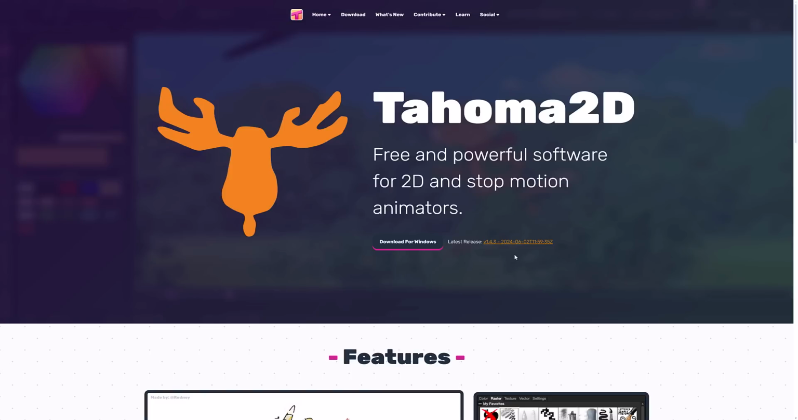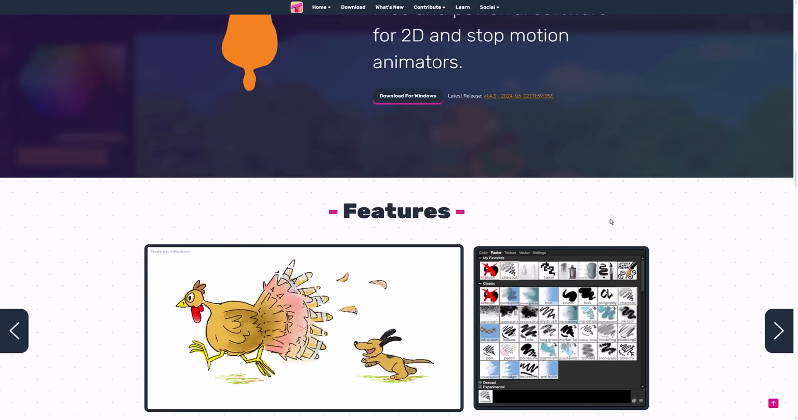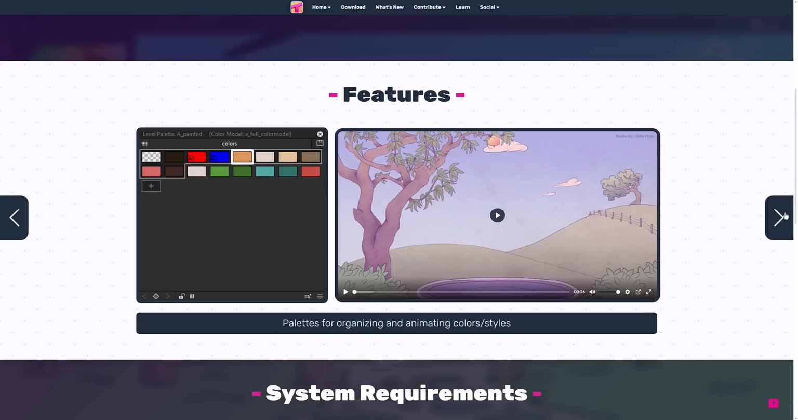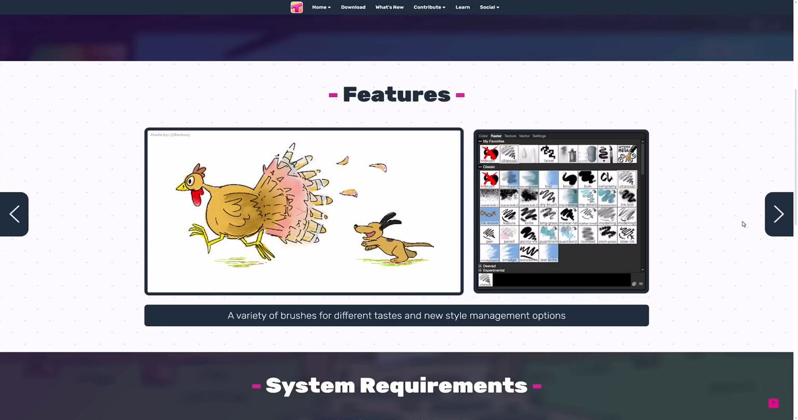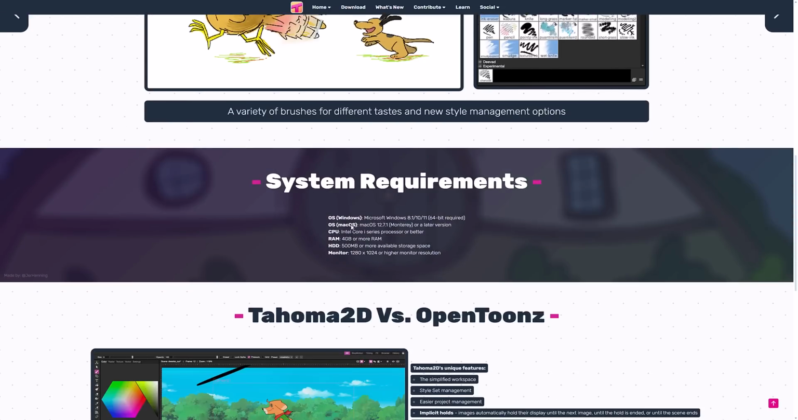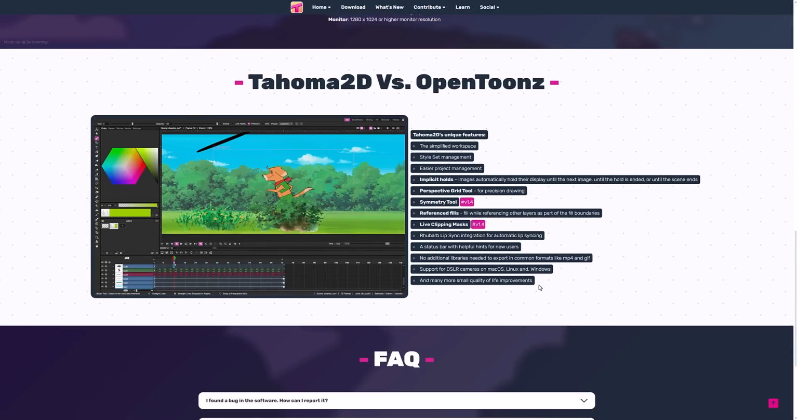And another one we've got here is Tahoma 2D, again, for 2D and stop motion animators. Personally, not a tool that I have ever used. I cannot make any comments towards what it is like. I can only tell you, again, Windows and Mac OS only. You see here is their comparison against Toon Boom, or OpenToons, in terms of the features that they actually offer. I actually did a video on Tahoma. I just completely forgot what it's like. So anyways, that is Tahoma 2D as another alternative out there.